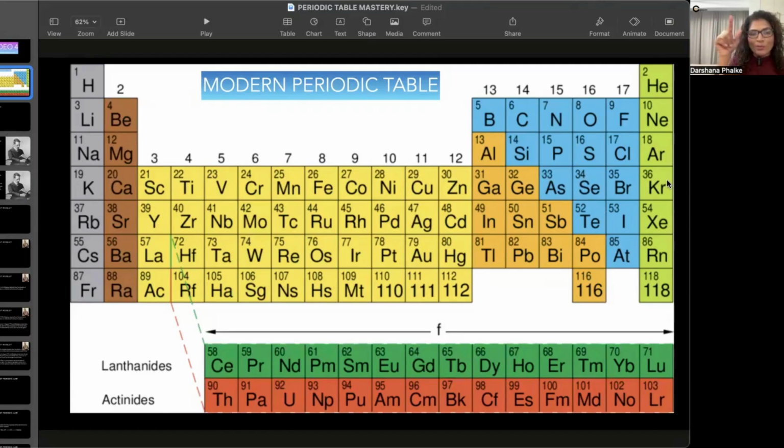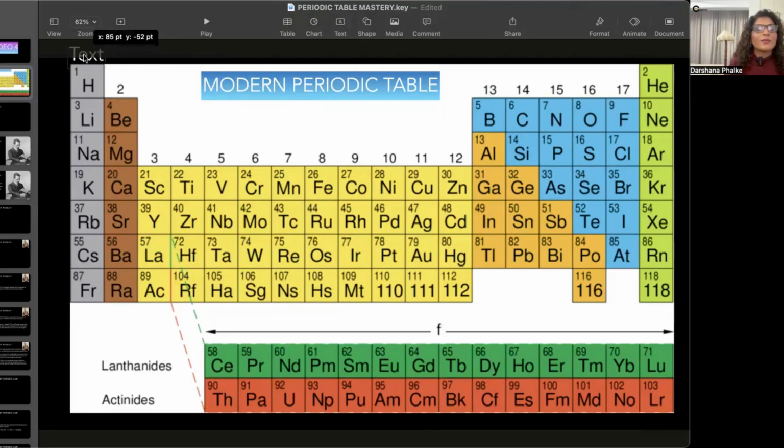And can you see on the top, there are numbers given? This number is not visible, but this is group number 1. Group 1, group 2, group 3. So these vertical columns are called groups. So we have a total of 18 groups. So this is group 1 and this is group 18. Let me see if I can just add it here.